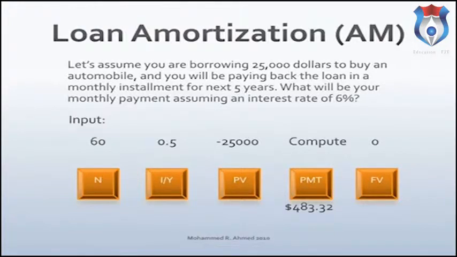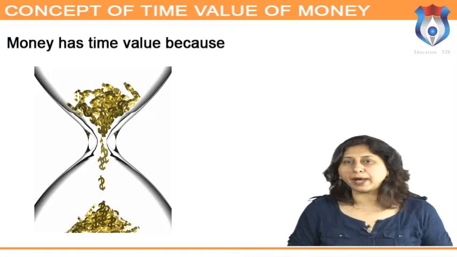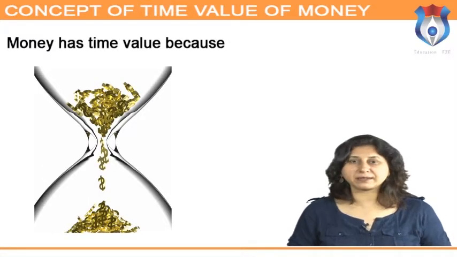60 N, 0.5 I/Y, 25,000, then plus and minus key, then PV key, 0 FV, press compute and payment for Texas Instrument, just press payment for HP. The monthly payments for a $25,000 loan for 5 years are $483.32 per month.